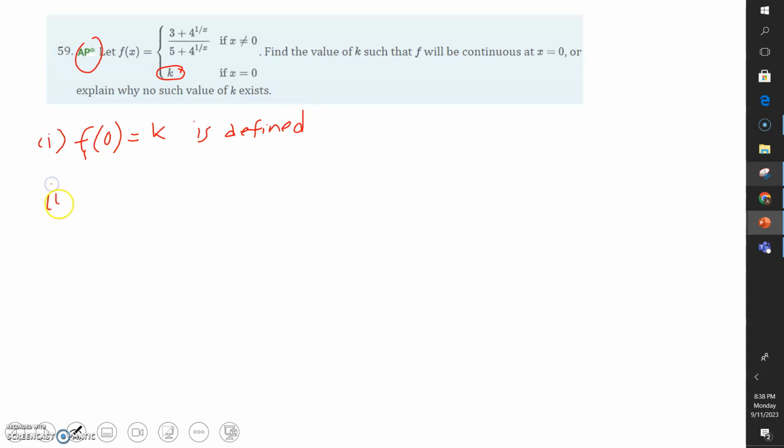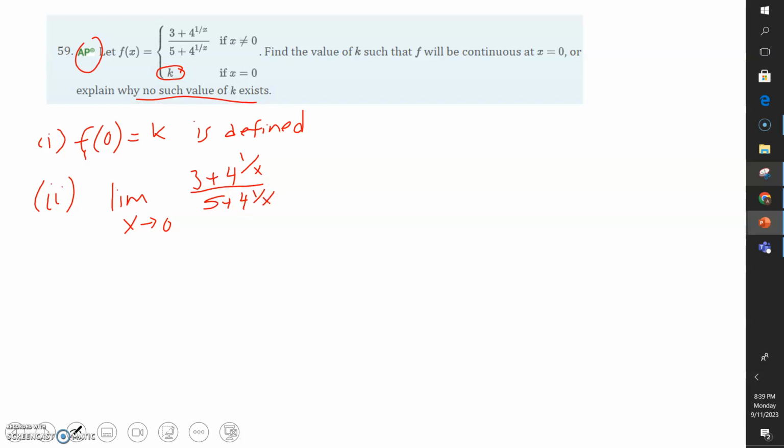The second condition is, does the limit exist? Now if the limit doesn't exist, we would then argue that no such k exists. So let's check our limit. We would need the limit as x approaches 0 of 3 plus 4 to the power of 1 over x, over 5 plus 4 to the power of 1 over x.